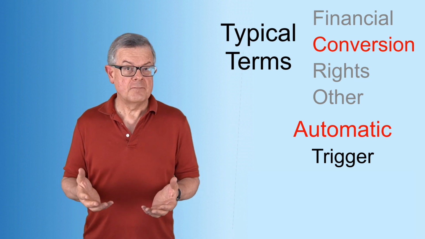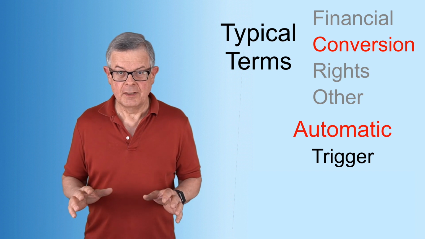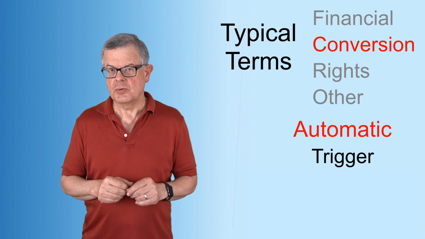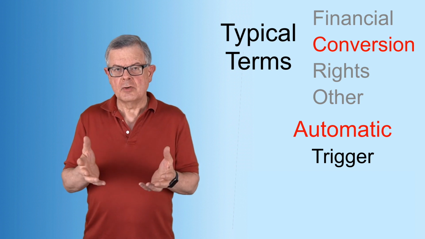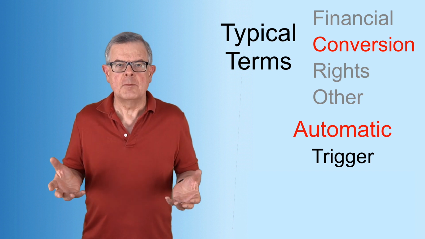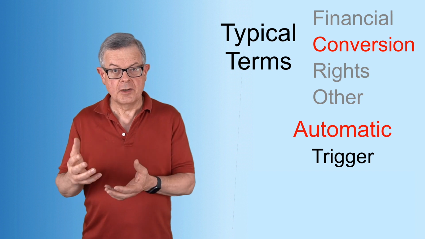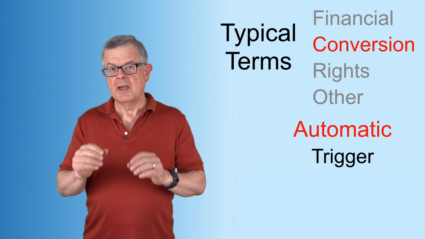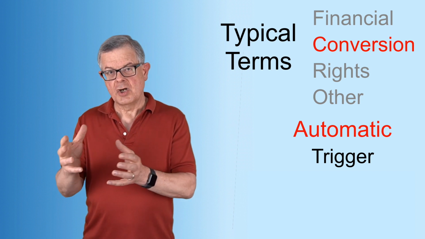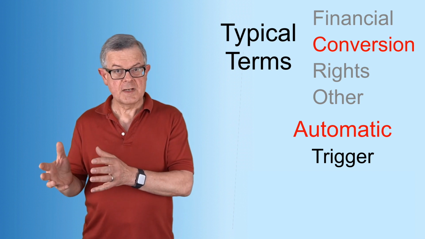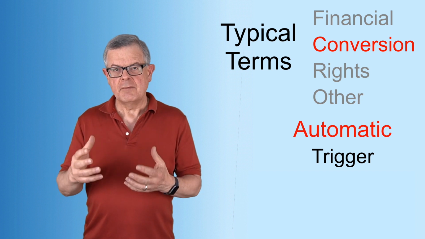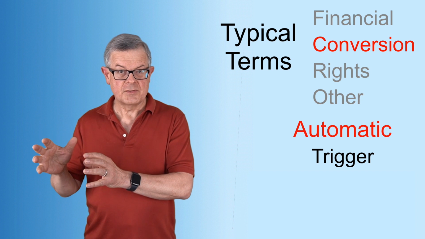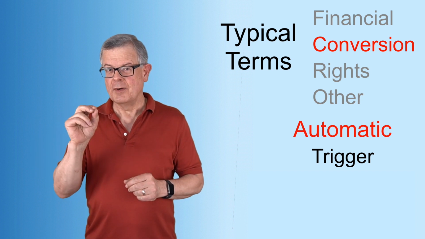When that happens at some trigger amount, that is what triggers the conversion. Now, doing a future convertible note will not trigger a conversion. It's not an equity round. It's only an equity round that will trigger it. And it will be triggered by some particular amount, like maybe a $500,000 investment would be a common trigger. So in the future, when there's an equity investment for $500,000, the loan would typically then convert to ownership, to stock, with the same benefits, the same terms that are negotiated by the future investors. Okay, except for the price.